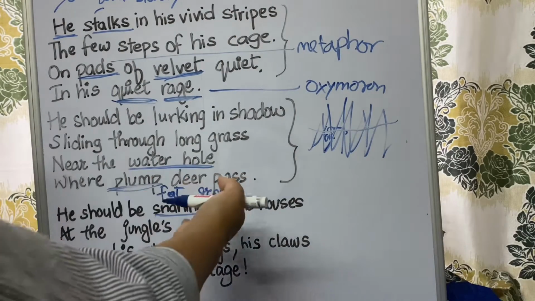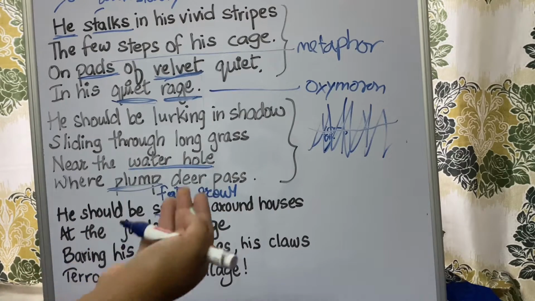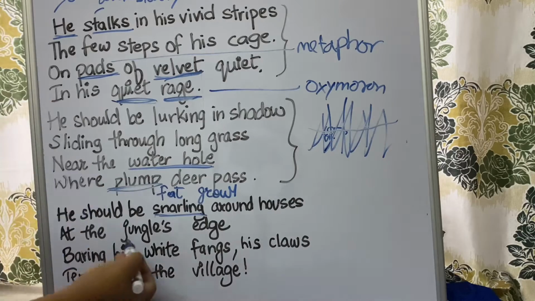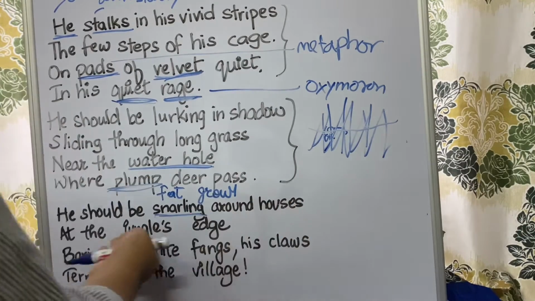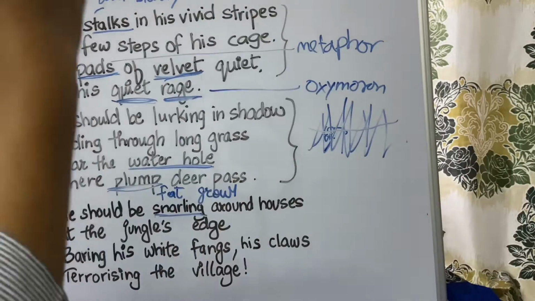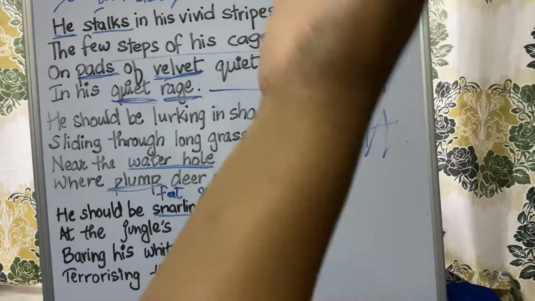So he should be snarling around the houses, bearing his white fangs, his claws at the jungle's edge. So at the jungle's edge means, as I said, not near the houses, but at the jungle's edge means at the end of the forest, where the forest and the main village, the human settlement starts.